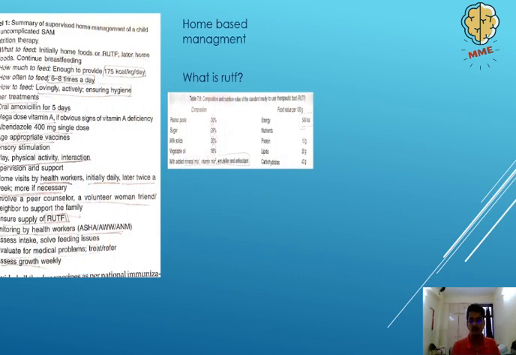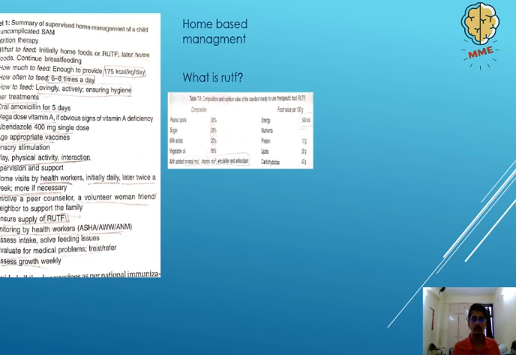So let's move on. So home-based management. What do you have to advise to the mother or the relatives? What things do you have to keep in mind? It is extremely important that you get your message through. The communication has to be great, and you will also need the help of people that are visiting their home, the ASHA workers or other health workers that are going to guide them. So you need to train these workers as well so that they can advise accordingly. So what are the things? Let's go through them one by one.